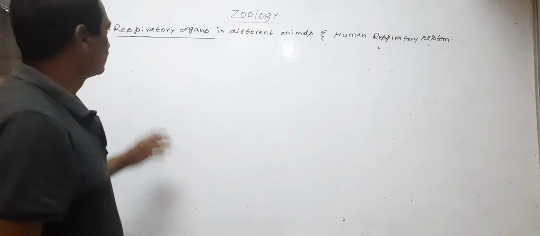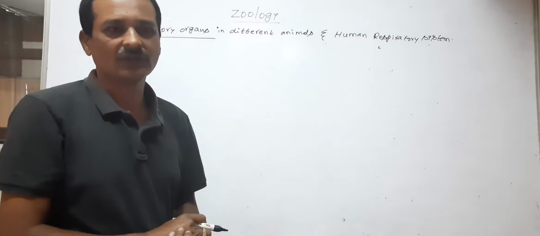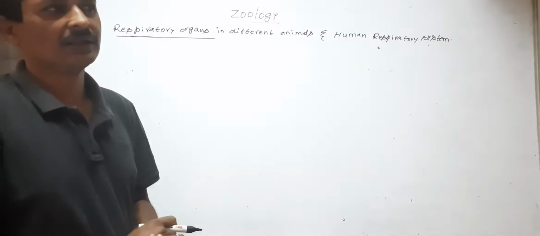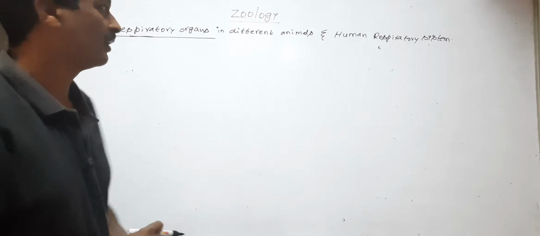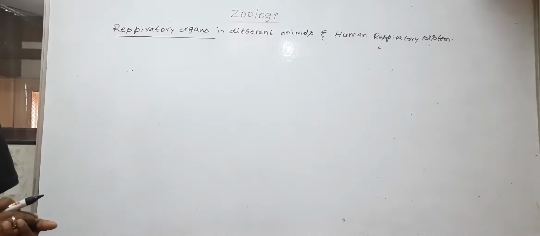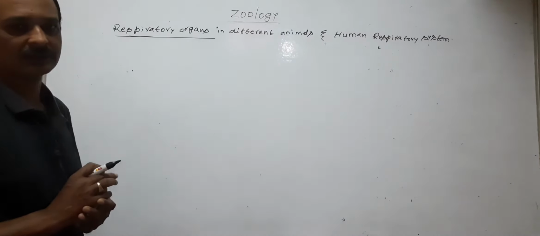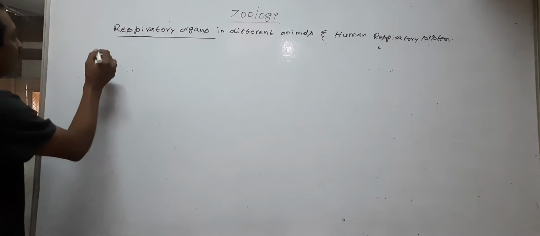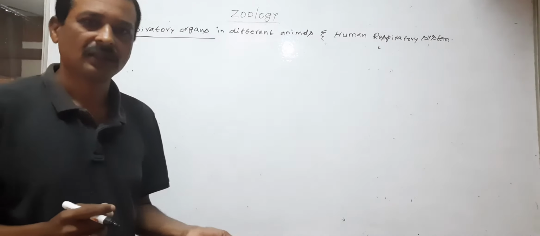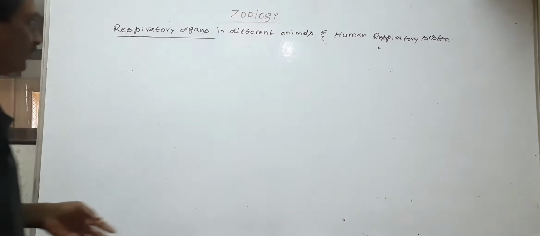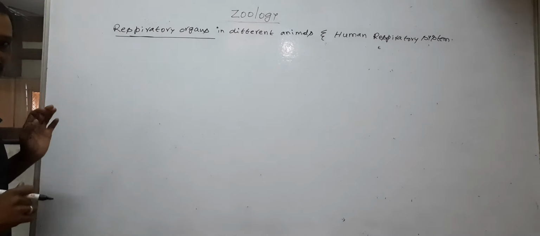So the animals possess different types of respiratory organs. What are respiratory organs? The organs which help in respiration are called respiratory organs. Animals live in water and on land, so animals possess different types of respiratory organs.